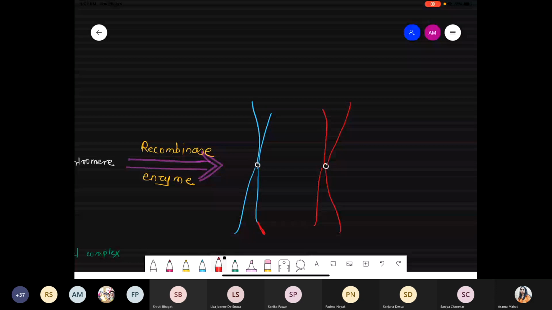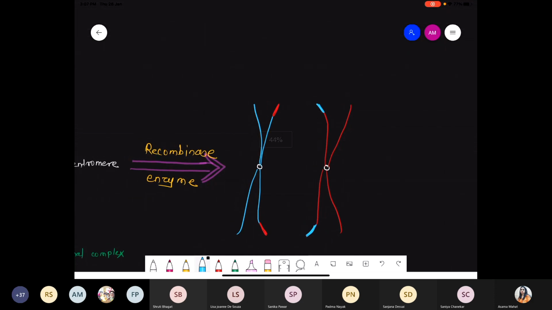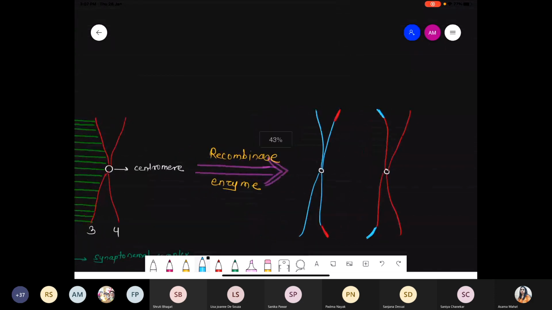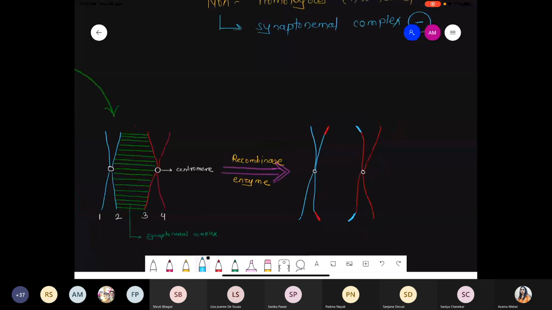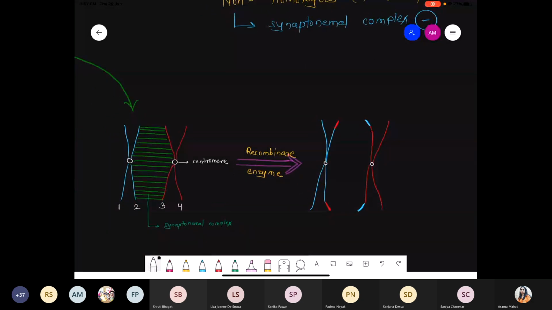So blue exchanges with the red, some part of the red gets exchanged with the blue. यहाँ पे can you see exactly the difference, what happened before recombination and after recombination? Everything is same, कुछ change नहीं हुआ. I'm giving the numbers also, number 1, number 2, number 3, number 4. Everything is same. Between this structure, the synaptonemal complex is also present all over the structure, that is also same.